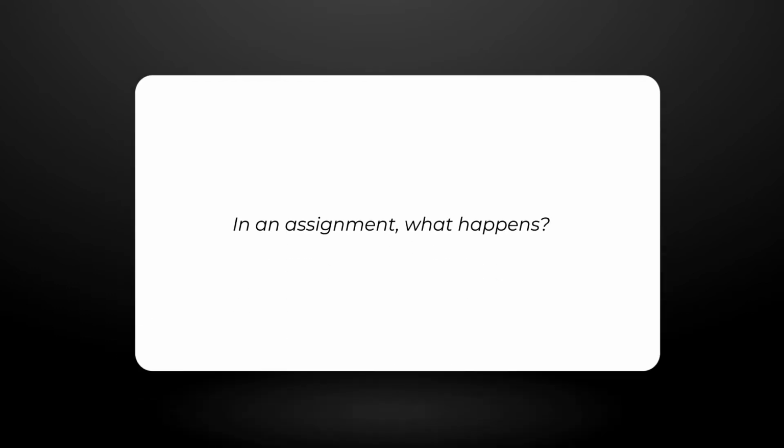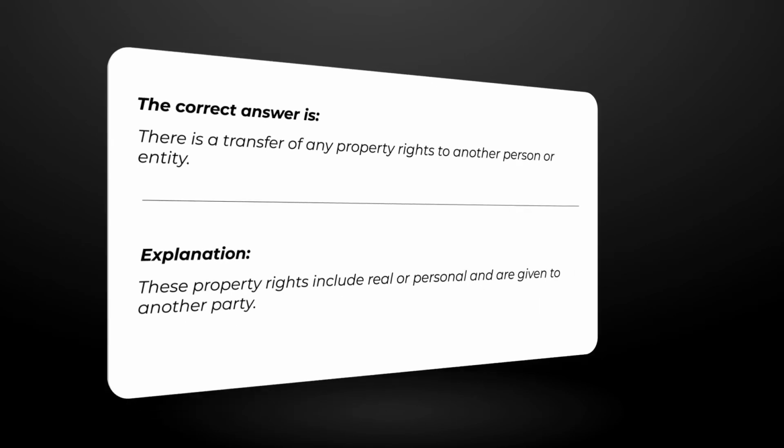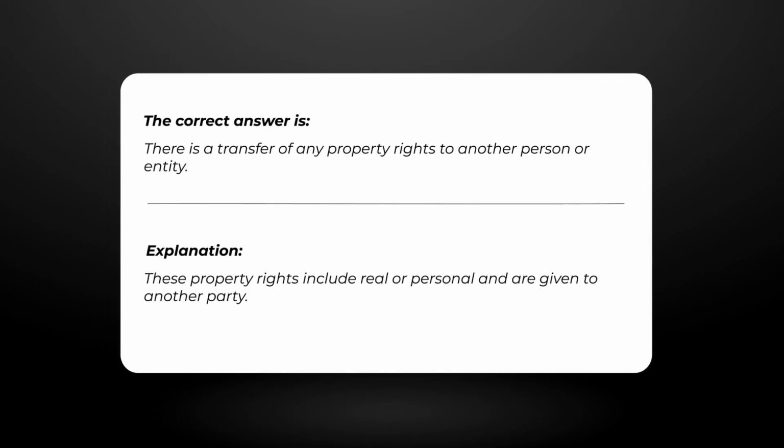In an assignment, what happens? The correct answer is, there is a transfer of any property rights to another person or entity. Explanation. These property rights include real or personal and are given to another party.